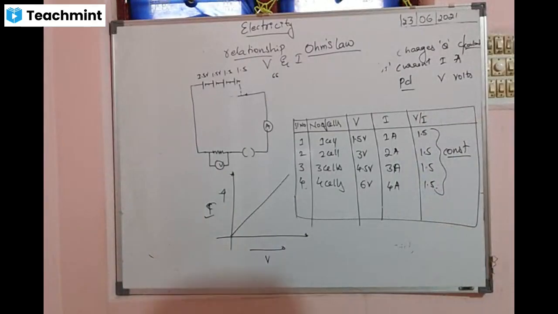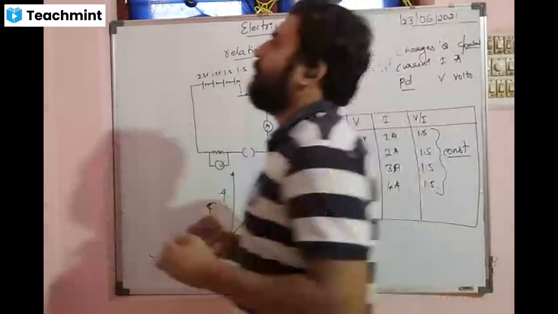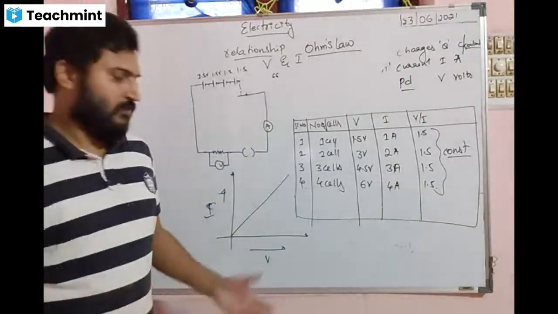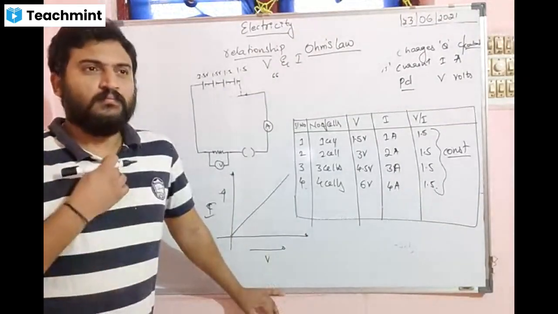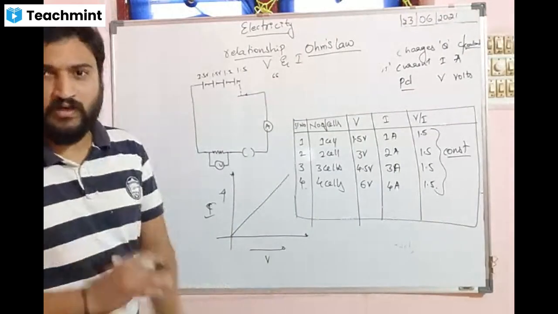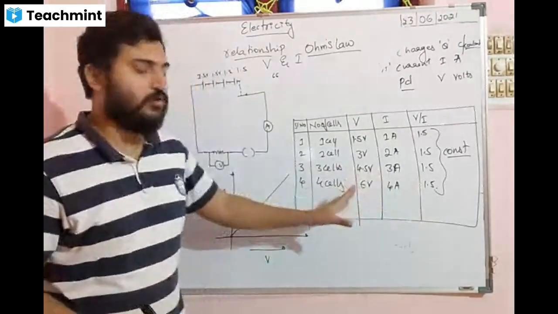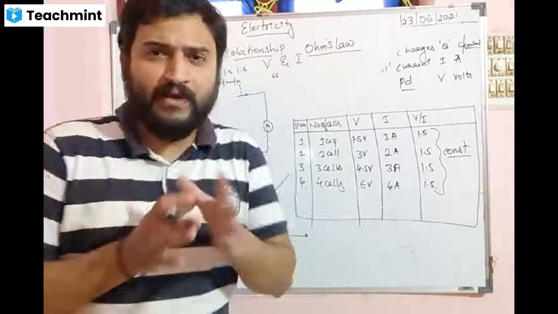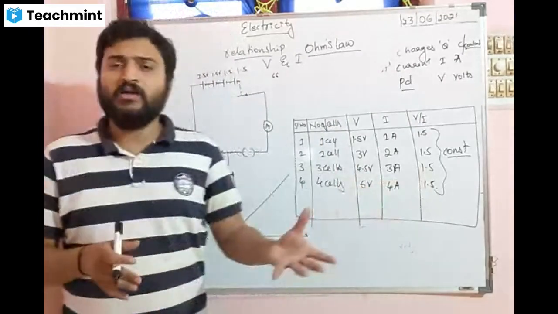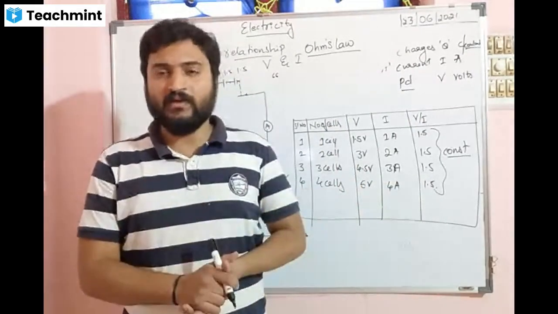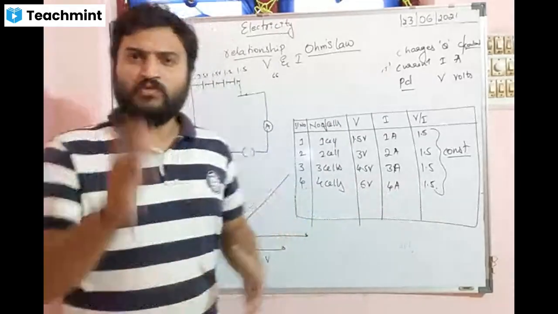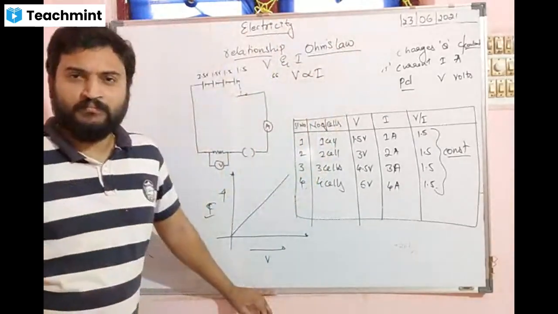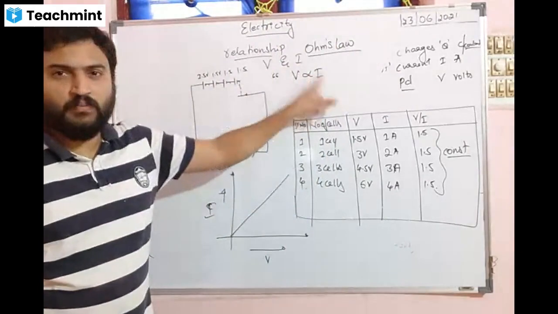The current in a metallic conductor is directly proportional to the potential difference applied across its ends, provided the temperature and other physical conditions of the conductor are kept constant. So the current in the conductor is directly proportional to the potential difference applied. Or in short, you can say that the potential difference applied across the conductor is directly proportional to the current passing through the metallic conductor or any type of conductor. In short, you can just write that V is directly proportional to I.